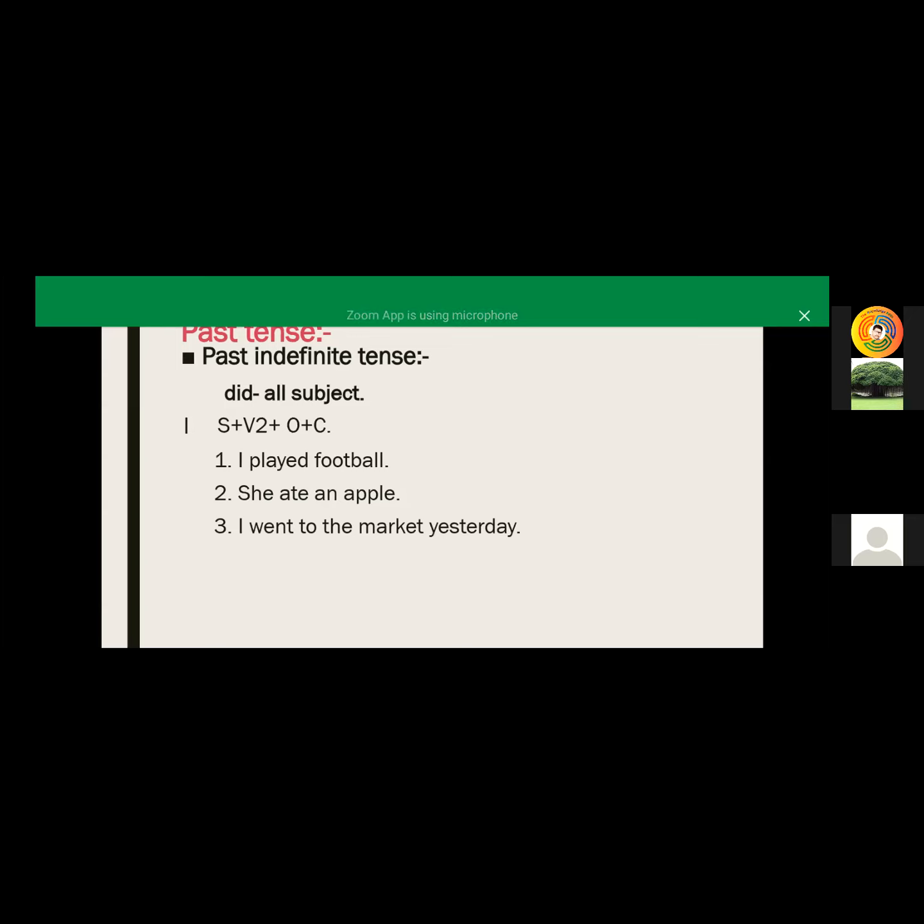So our sentence form for the simple past tense is subject plus V2 form of the verb plus object plus complement. So, I played football. Here our subject is I. V2 means the second form of the verb, that is played, and football is our object.